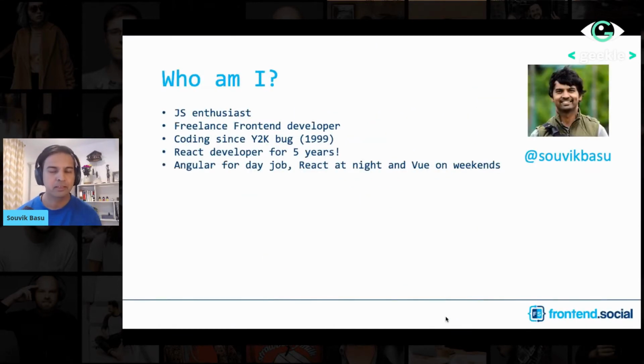So yeah, my name is Souvik Basu. I'm a JavaScript enthusiast. I love everything about JavaScript. And I'm a freelance front-end developer. I've been coding for a while now, and especially on the React side, I've been working on it for the last 5 years. In fact, my day job is in Angular today, and most of my fun projects are in React, which I work on in my free time at night.